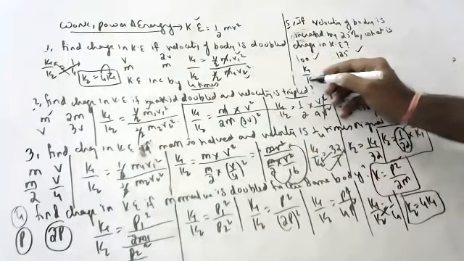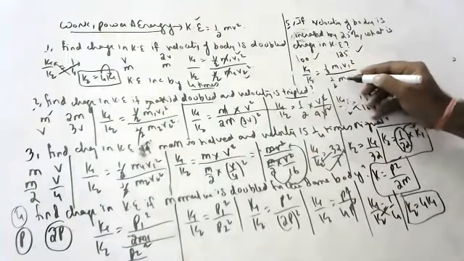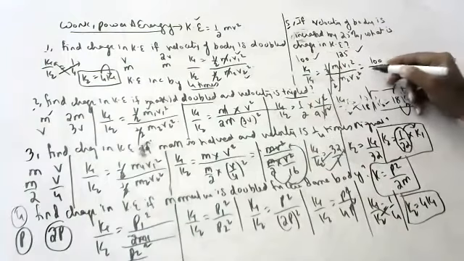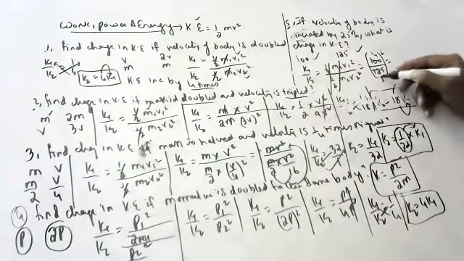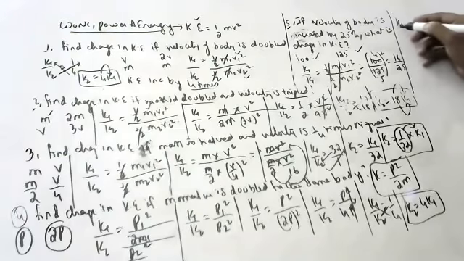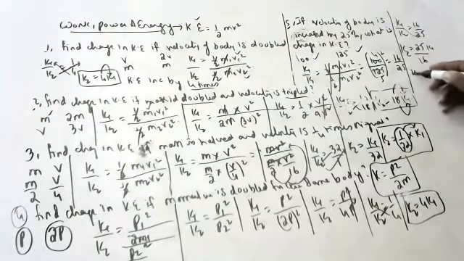So K1 by K2 is equal to half m1 v1 square by half m2 v2 square. All these cancel, children. V1 is 100, V2 is 125 whole square. 25 fours are, 25 fives are, 16 by 25. So K1 by K2 is equal to 16 by 25. What does it mean? K2 is equal to 25 K1 by 16. Kinetic energy is becoming 25 by 16 times the original.